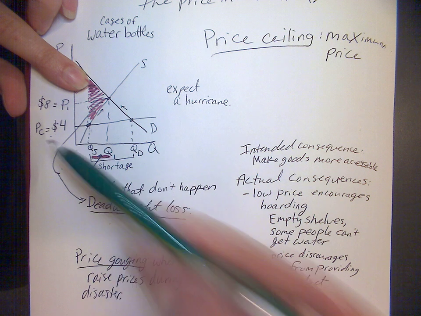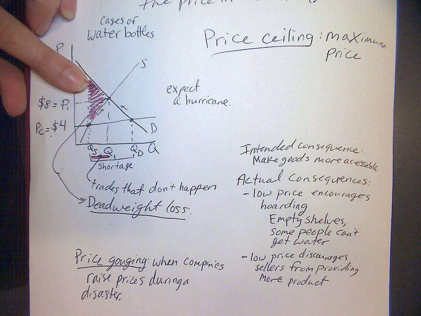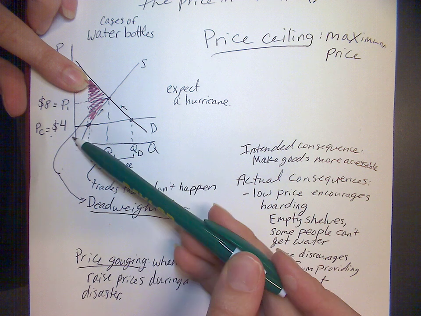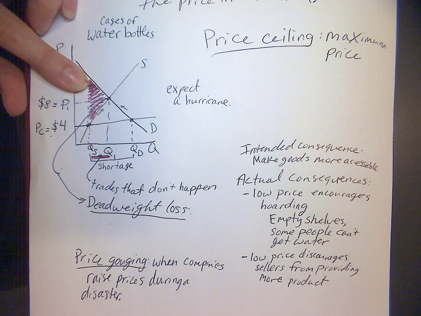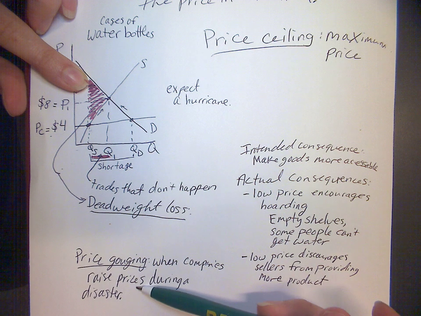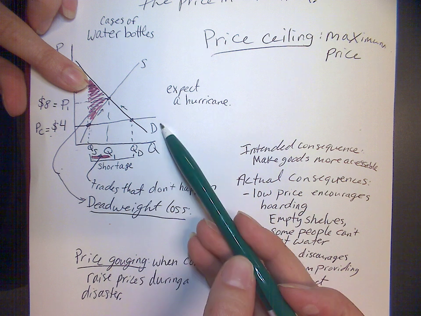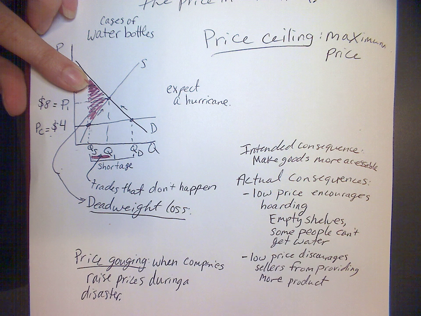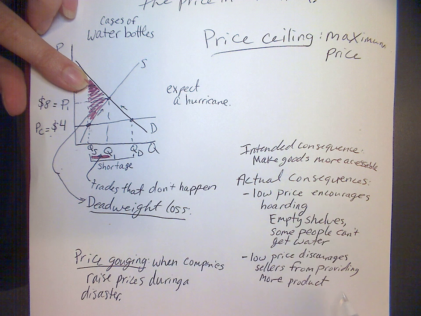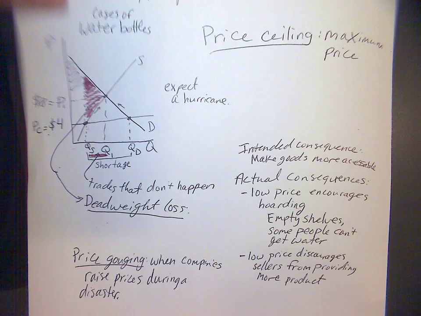So it doesn't make much of a difference as far as concerns about poor people being able to afford it, which is the main concern. But yeah, the question is really, do we want $8 water or do we want no water on the shelves? So economists love price gouging, okay? Right, this price ceiling sounds like a great idea, right? Stop the price from rising during a disaster, but it actually has these really awful consequences for the people in this situation. Okay, next example.